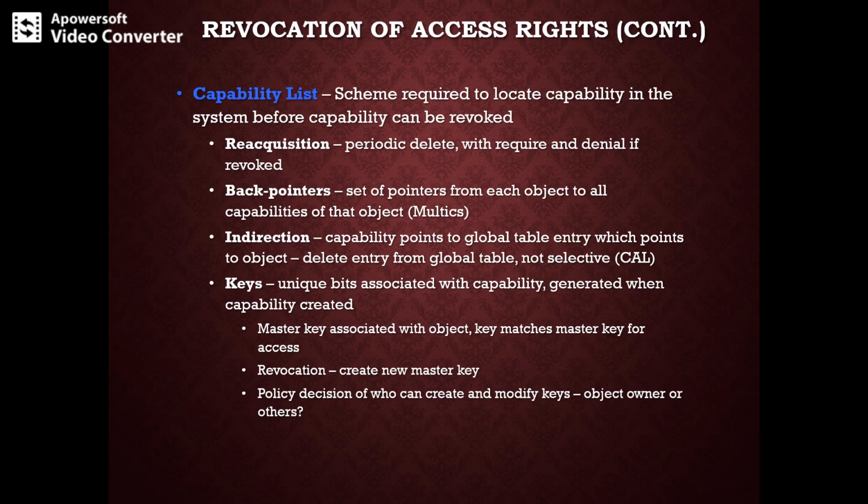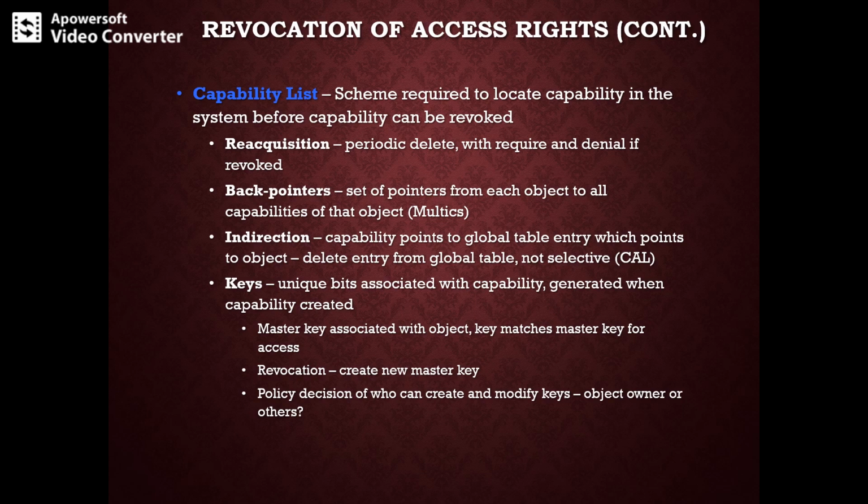Capabilities, however, present a much more difficult kind of revocation problem. Since the capabilities are distributed throughout the system, we must find them before we can revoke them. So what are the schemes that implement this revocation? They include reacquisition, back pointers, and indirection, followed by keys.